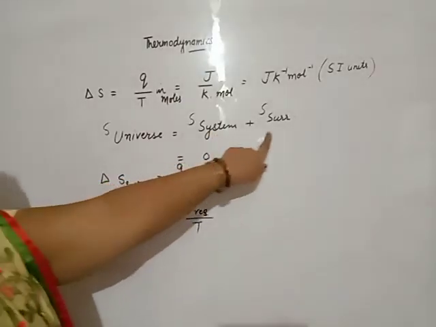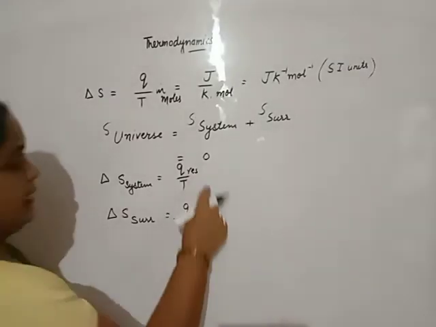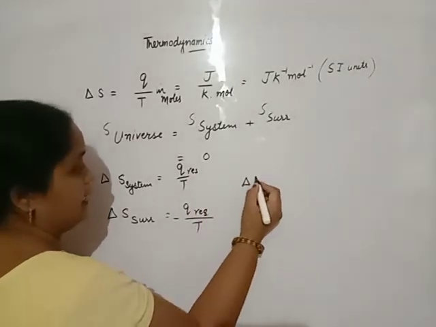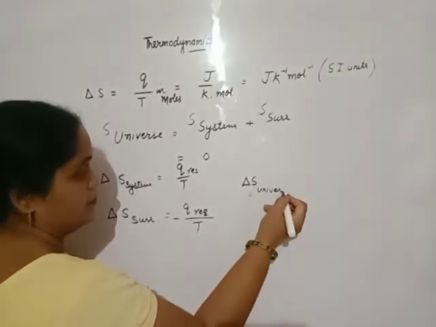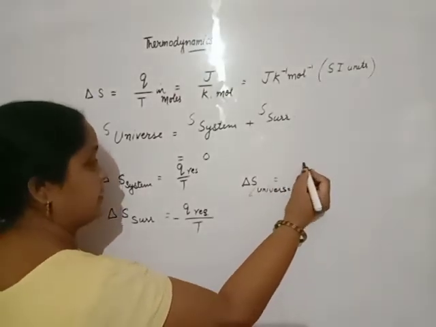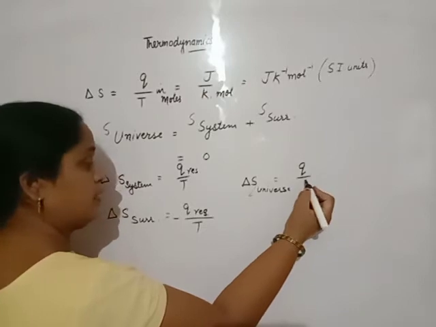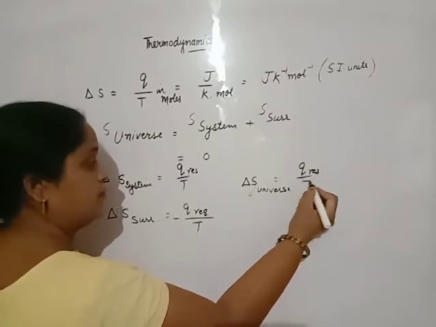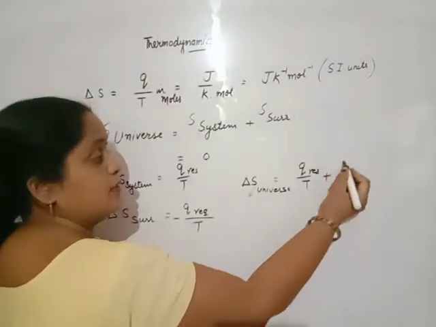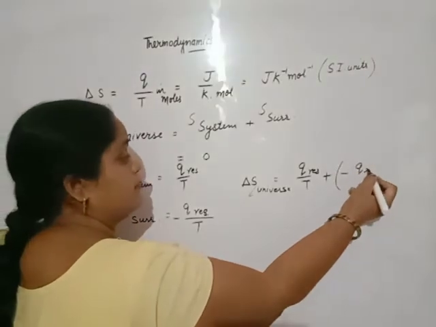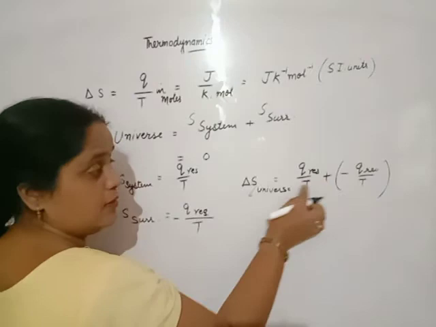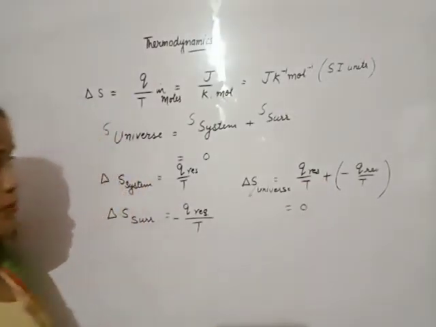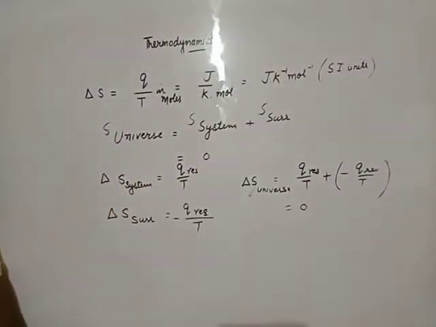If the system increases, the surrounding decreases. When we add these two, delta S of the universe is the change in entropy of the system plus the change in entropy of the surroundings, plus and minus, the whole factor is 0, or you may revise it.